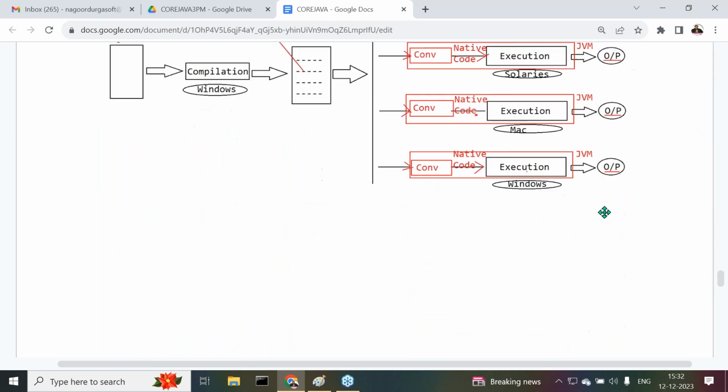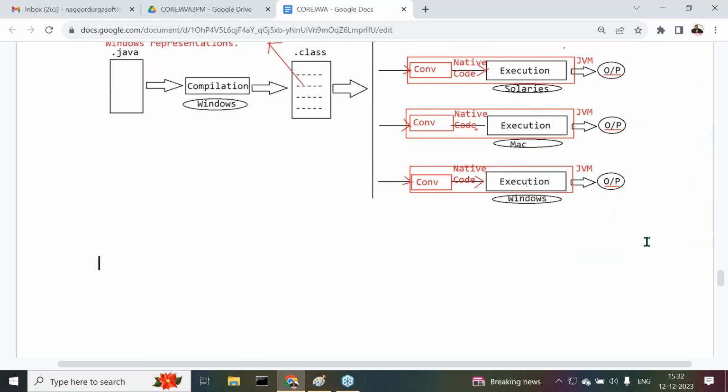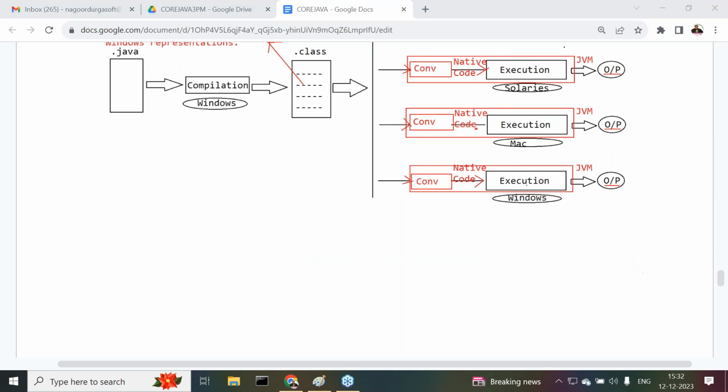Now I need to give some description about this particular point. Now try to understand it clearly. Observe carefully.